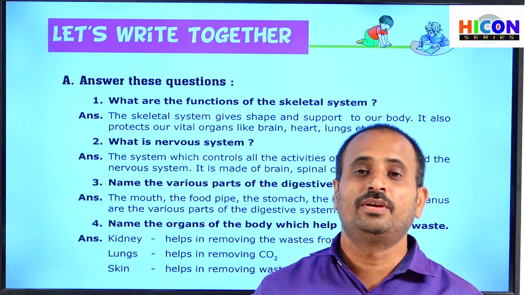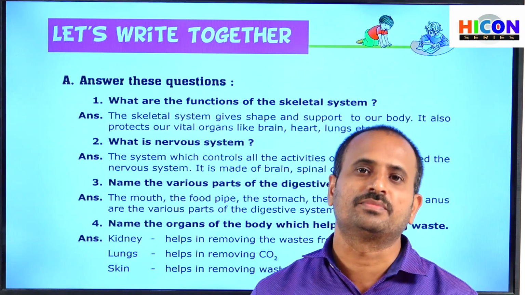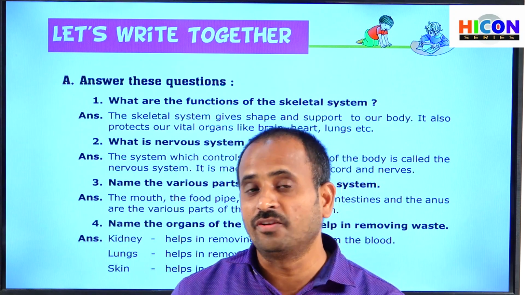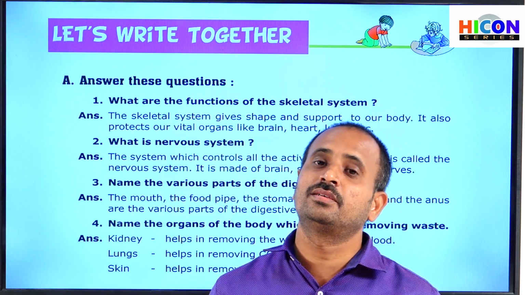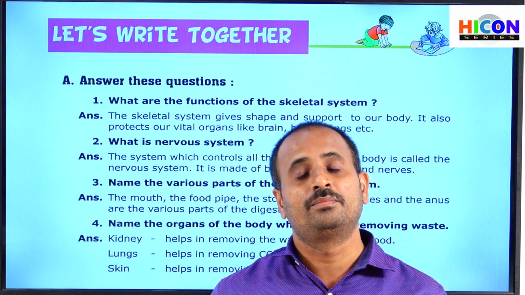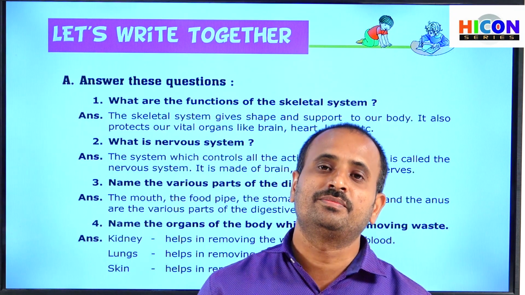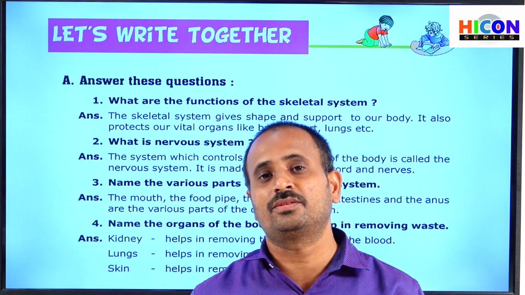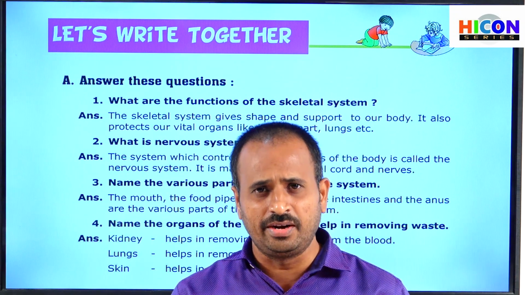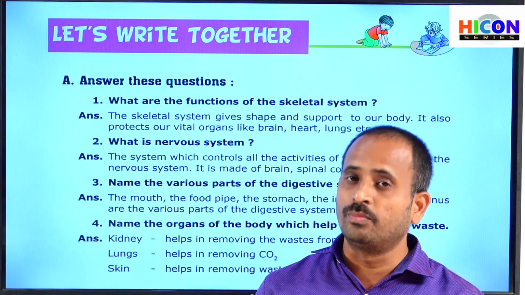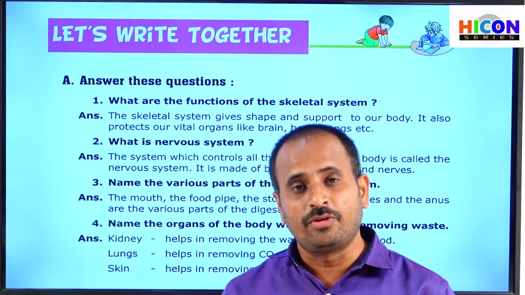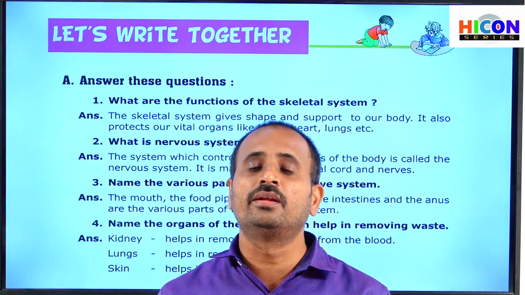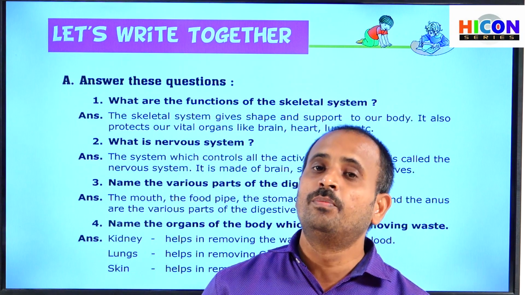In this chapter, we have discussed the different types of systems which help our body perform our regular activities. What are the different types of systems we have discussed? The nervous system, muscular system, skeletal system, circulatory system, digestive system, excretory system, and reproductive system. These are the different types of systems present in our human body, which help our body perform regular activities. And all these systems coordinate with each other and help our body.